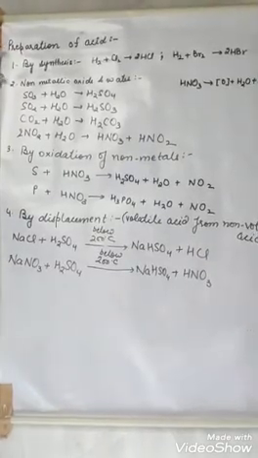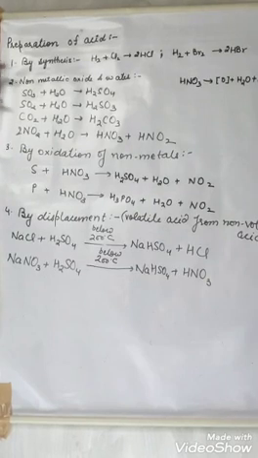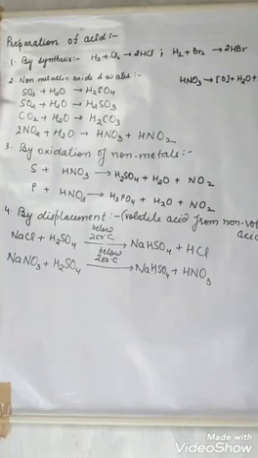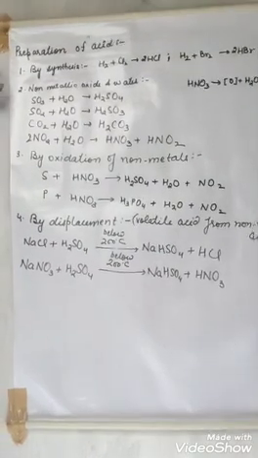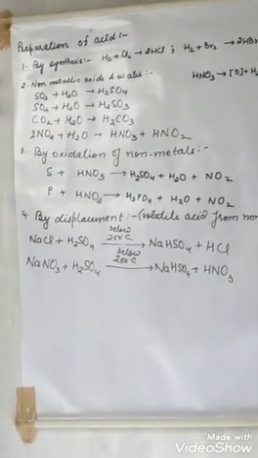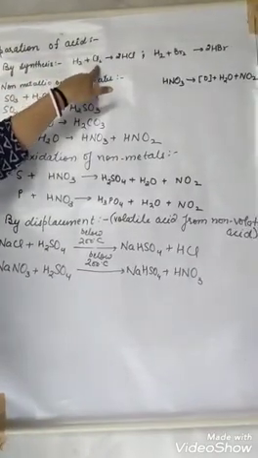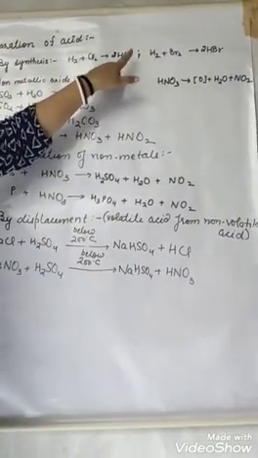Now, preparation of acids. Acids are prepared by 4 ways. First one is by synthesis. Synthesis means direct combination. Like we want to make HCl. So HCl is made from hydrogen and chlorine. So hydrogen and chlorine combine forming HCl.